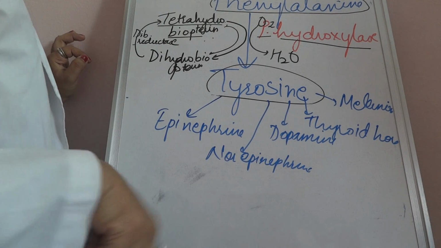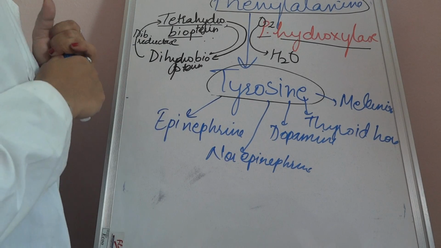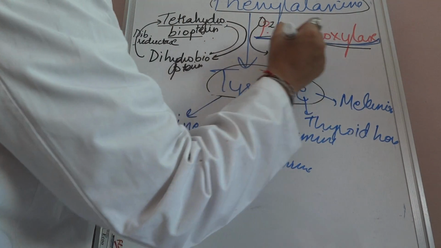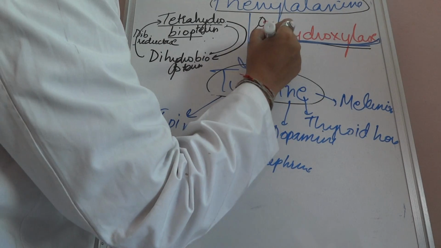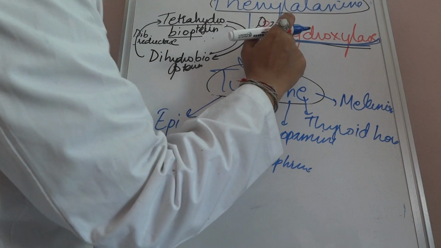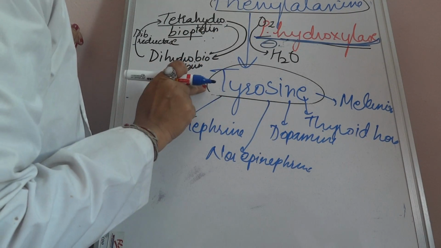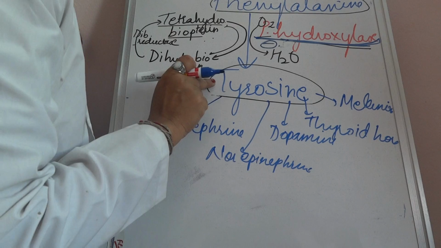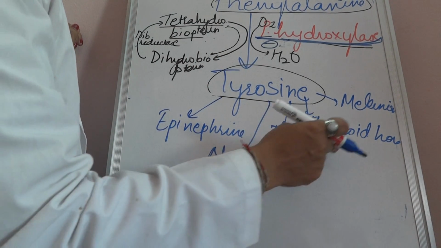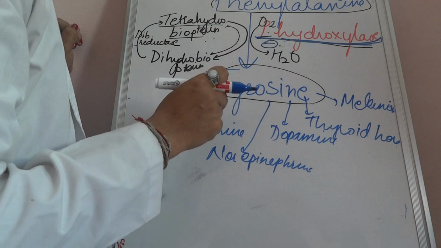Now, if there is a child who has a lack of phenylalanine hydroxylase, this enzyme, it will not lead to the formation of tyrosine. If tyrosine is not present, it will not lead to the formation of epinephrine, norepinephrine, dopamine, thyroid hormones and melanin.